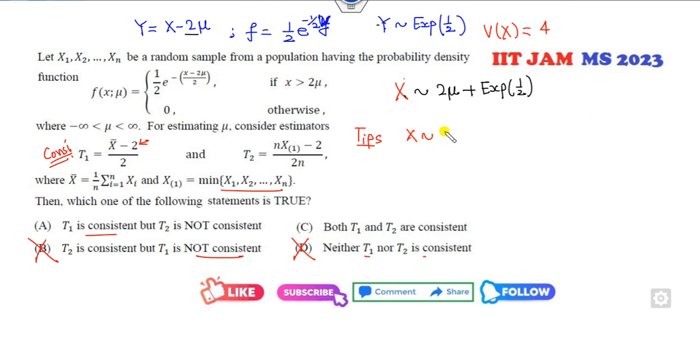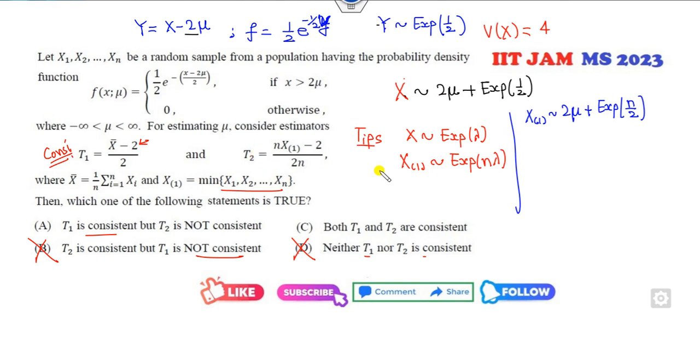If x follows the exponential distribution with the parameter lambda, then the minimum of them will also follow the exponential distribution with the parameter n lambda. So I can start from here. X1 is simply 2 mu plus an exponential distribution of the parameter n by 2. So this is my x1.